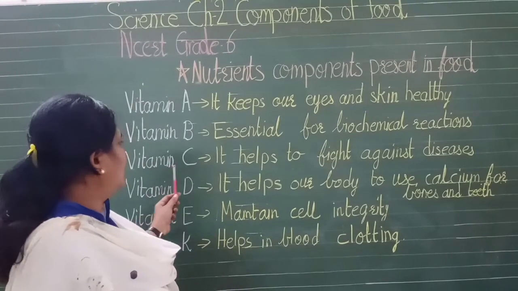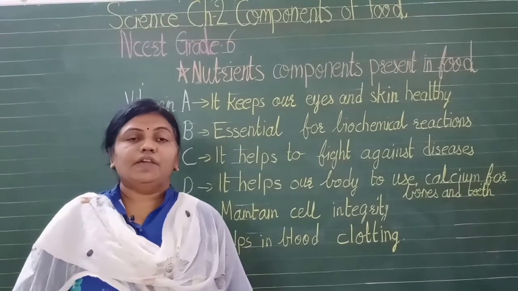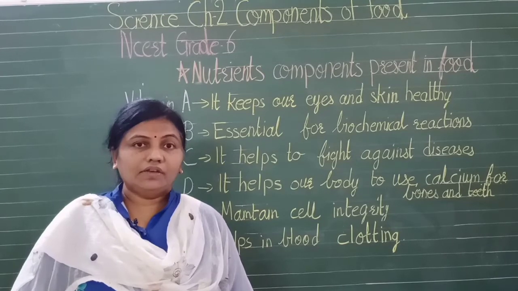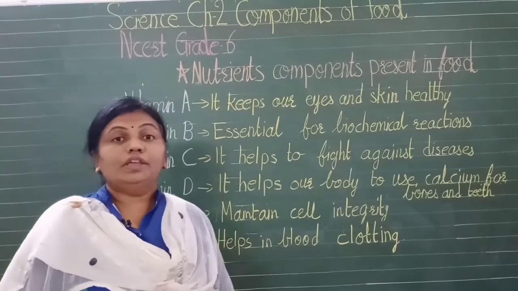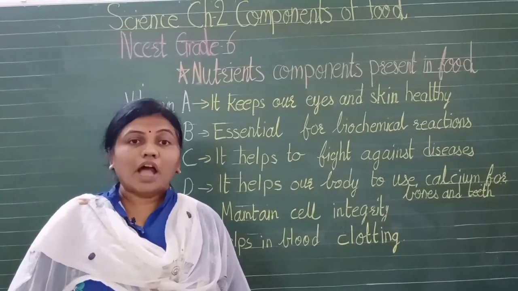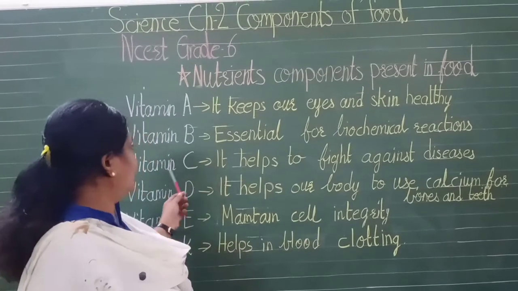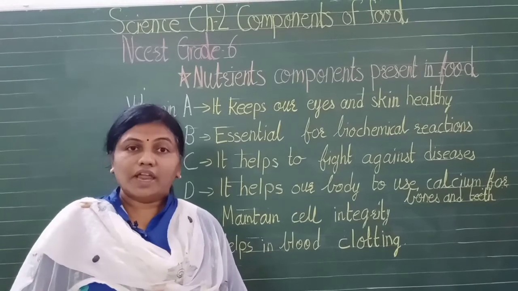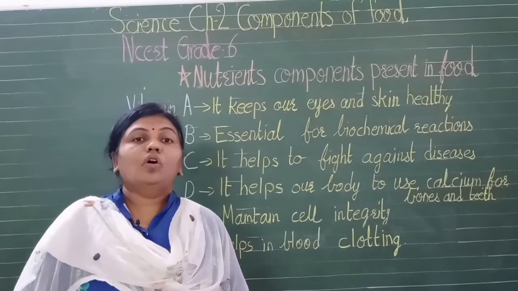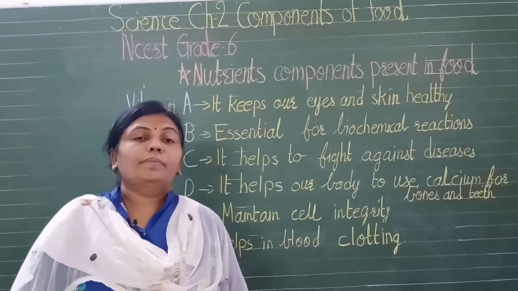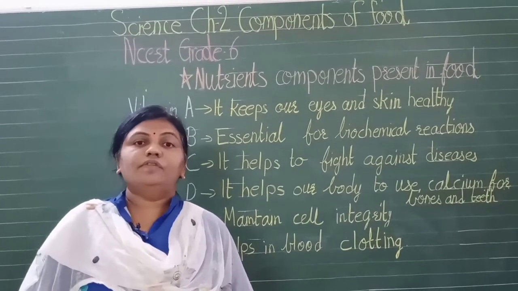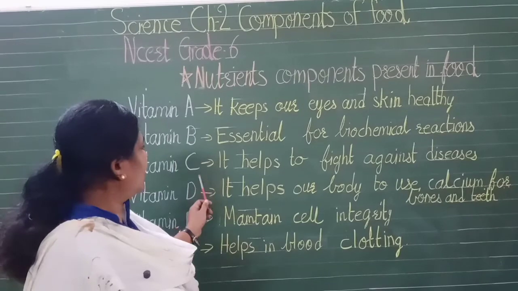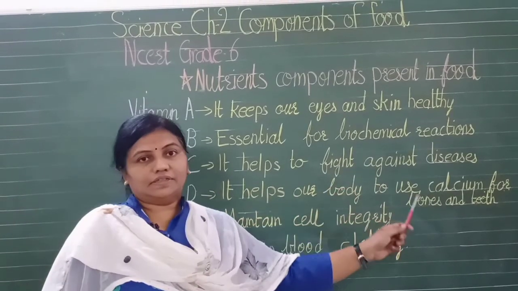Vitamin C. Yes, nowadays we are facing COVID-19 corona, isn't it? In that we have to increase our immunity. How can it be done? By taking vitamin C. So all advise us to take orange juice, lemon juice, because we get vitamin C from orange and lemon, and it helps to fight against disease.